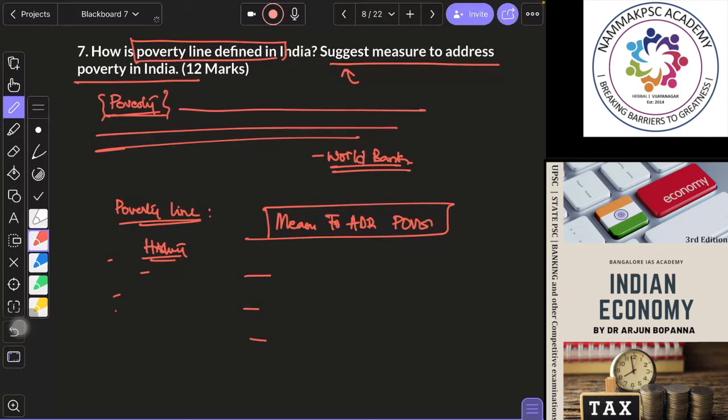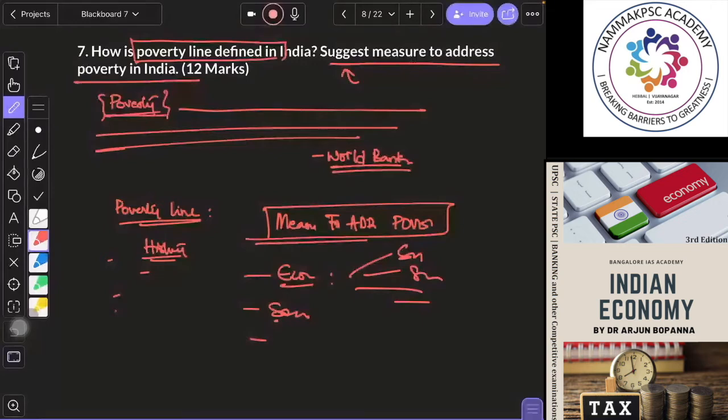Content may be the same, but the focus should be a little bit different; your answer should give an impression that you are suggesting these things. So the following measures can be taken. You can say economic measures. What all would you say? Self-employment, skill development, and other things. Then you will write social measures. Social measures are improving access to the public distribution system, giving education, improving healthcare, etc.